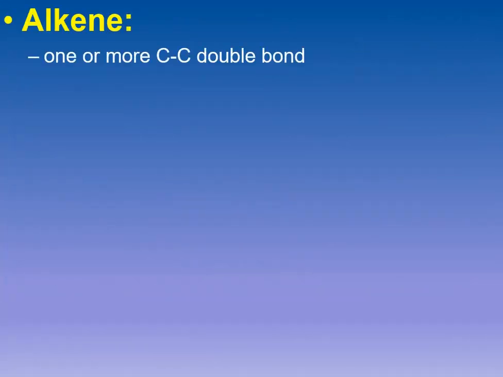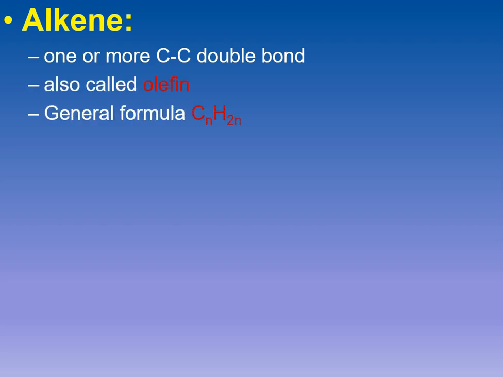What is an alkene? You have heard about it already. Alkenes are those hydrocarbons which have one or more carbon-carbon double bonds in the chain. They are also called olefins because they make oily substances when reacted with chlorine and halogens, etc. Their general formula is CnH2n. In comparison to alkanes, which had the formula CnH2n+2, these have 2 hydrogens less than alkanes. That's why their formula is CnH2n.